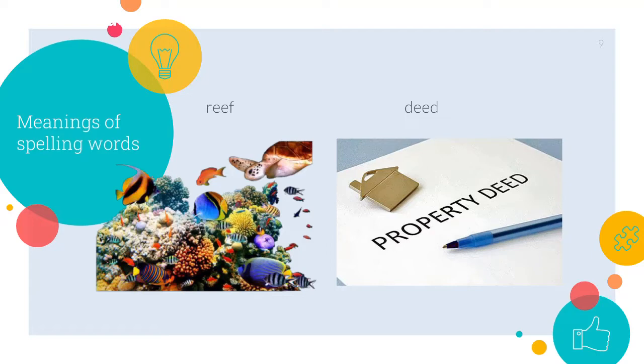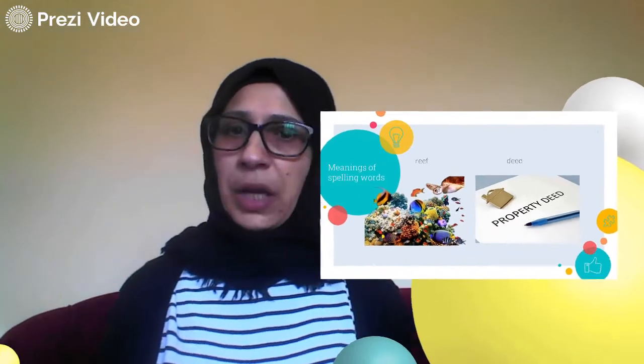The second word is the word deed. A deed is like a contract. It's like a promise. It's like an action, an act. Okay, this is the word deed. It has many uses and has many synonyms. It depends on the sentence.